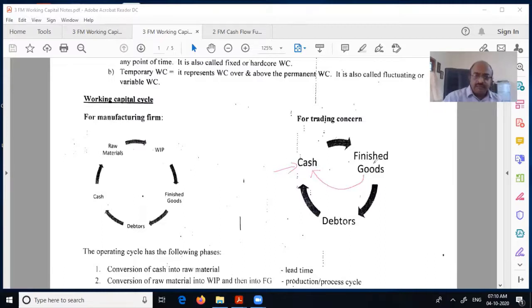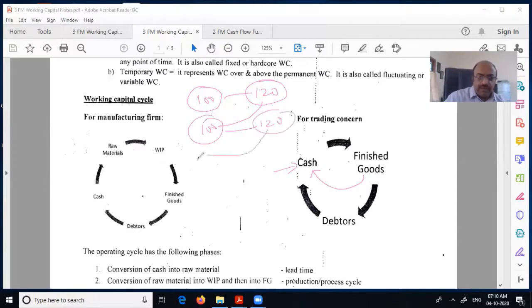So it's easier. And why the cycle is important, as I told you: in business, if you have 100 rupees, you buy and do the cycle, you will get 120. Again, you take that 100, again you make 120. Again, you take that 100, again you make 120.